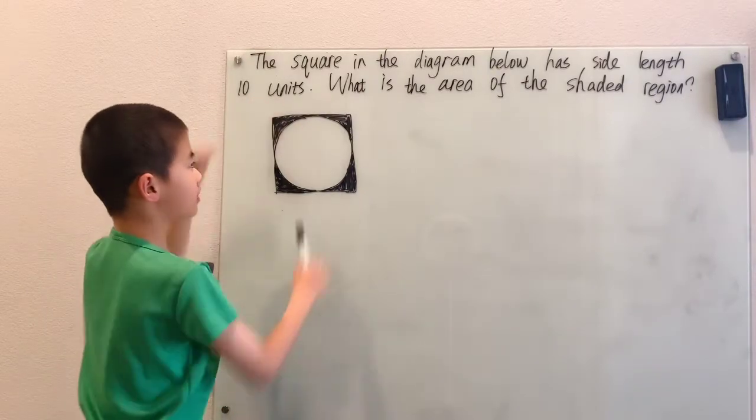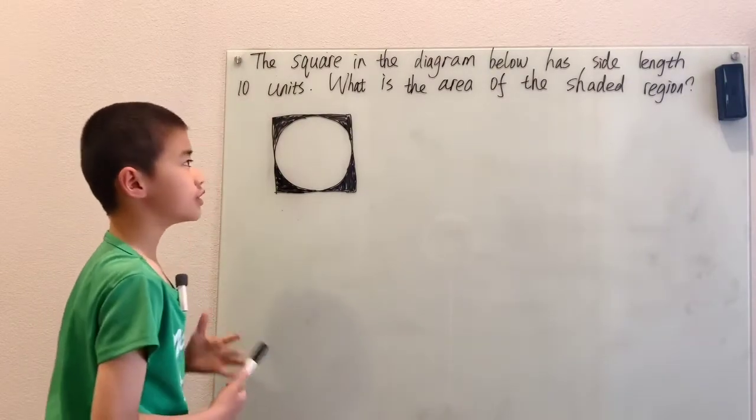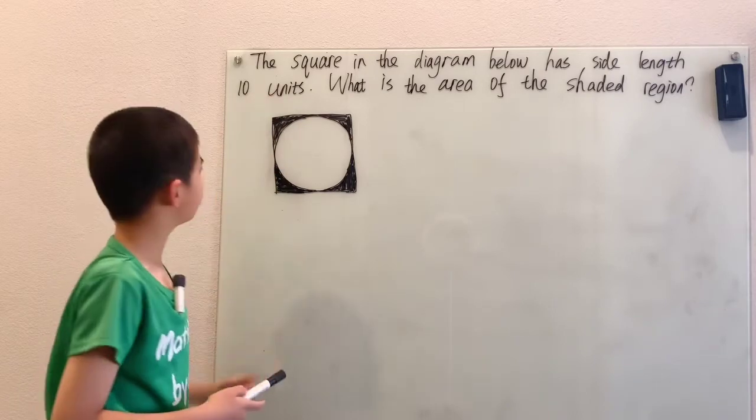The square in the diagram below has side length 10 units. What is the area of the shaded region?